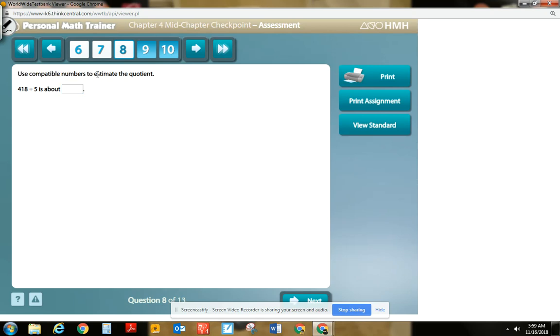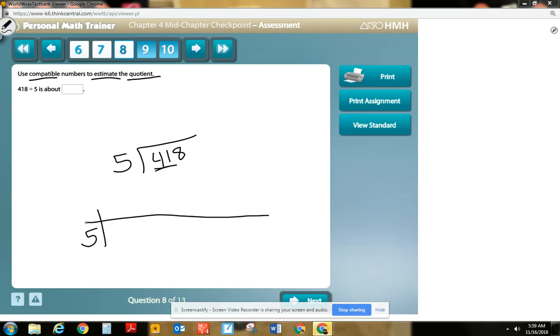Use compatible numbers to estimate the quotient. All right, so there's three vocabulary words. Compatible numbers, numbers that are easy to work with. Estimate, what it's about, what it's close to, and then quotient. So when we look here, 418 divided by 5, we're not finding the exact answer. We're finding what's close to 41 tens. So a problem like this, you need to use the compatible numbers, numbers that are easy to work with, and we're just going to write out our multiples.